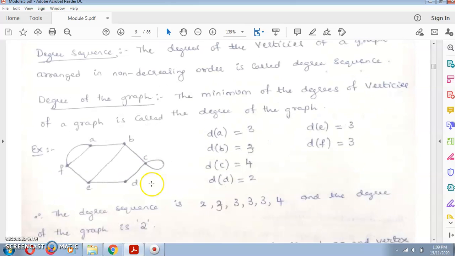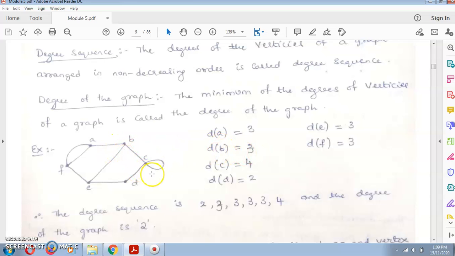Here is an example, where a, b, c, d, e, f are the vertices. Here it is denoted with the degrees. As I told you, you can even write it as deg A, but here it is written as the degree of vertex A. Vertex A has 1, 2, 3. Vertex B has 1, 2, 3.